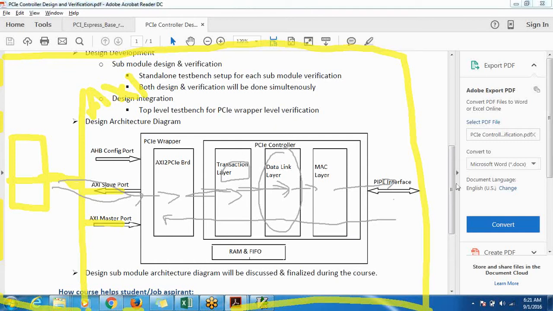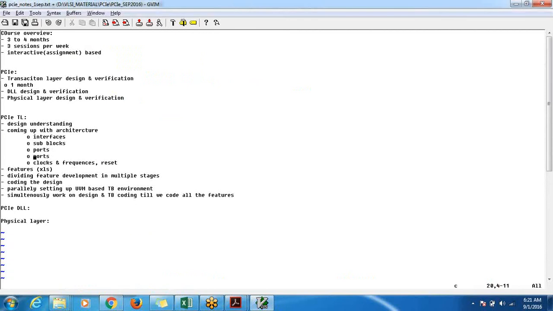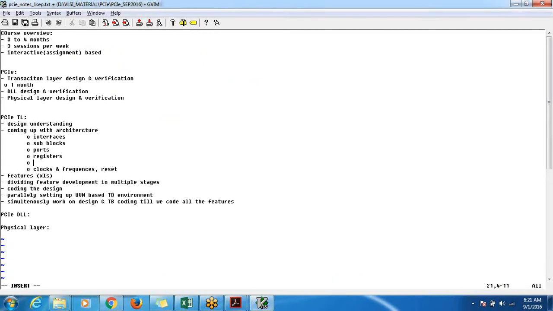So coming back to the discussion, of course, other than interfaces and ports, we need to list down registers also, and any memories that are required, because there should be memories specific to the block. Memory specific to the transaction layer, memory specific to the data link layer, memory specific to the physical layer. All those things we will be implementing.